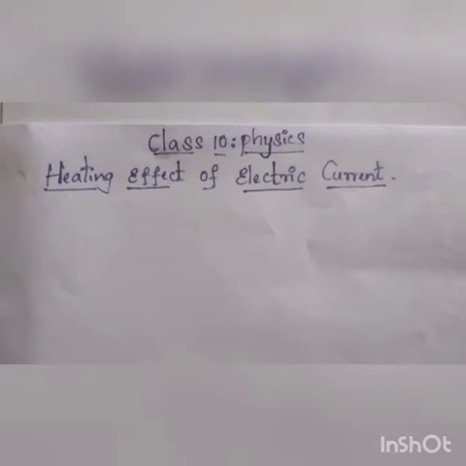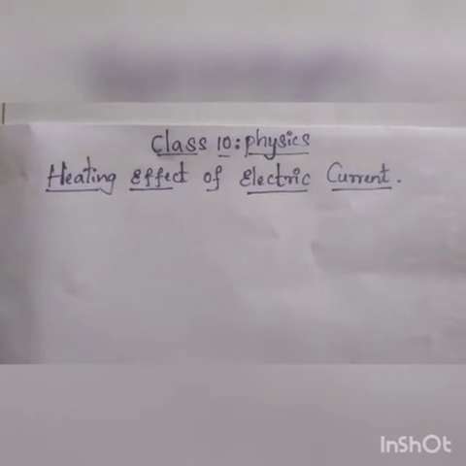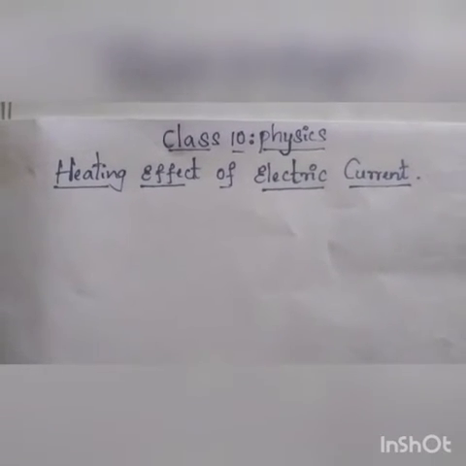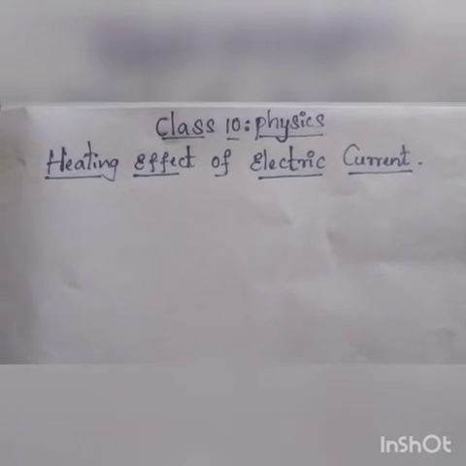You might have observed devices like a fan or refrigerator, in all of which some heat is produced. That is, when electricity is passed through those devices, the electrical energy is converted into heat energy, and some amount of light energy is also produced.